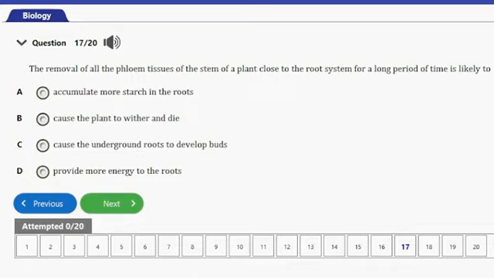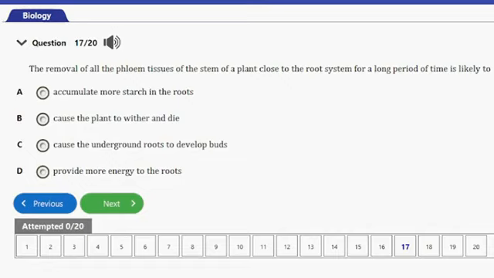Question number 17. It says, the removal of all the phloem tissues of the stem of a plant close to the root system for a long period of time is likely to A, accumulate more starch in the roots, B, cause the plants to wither and die, C, cause the underground roots to develop buds, and D, provide more energy to the roots. So guys, actually the answer to this question is option B.